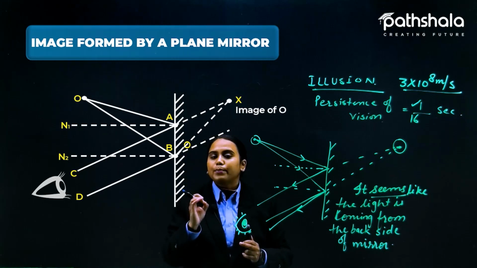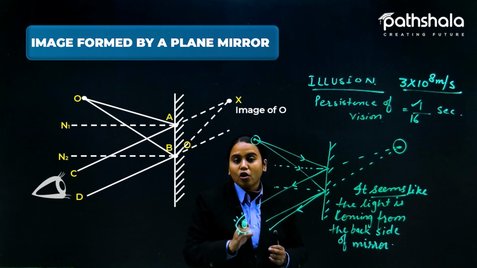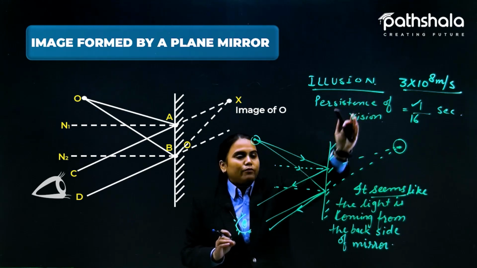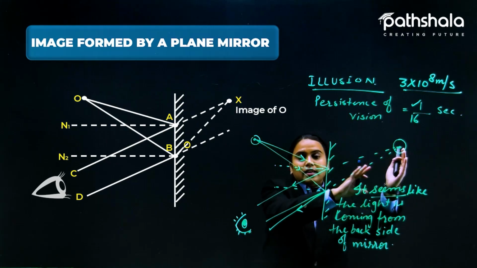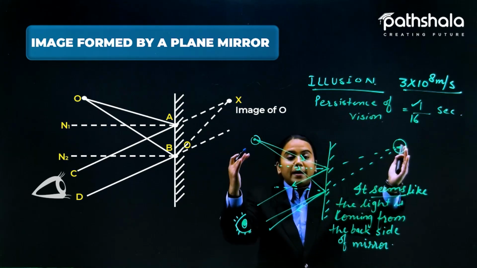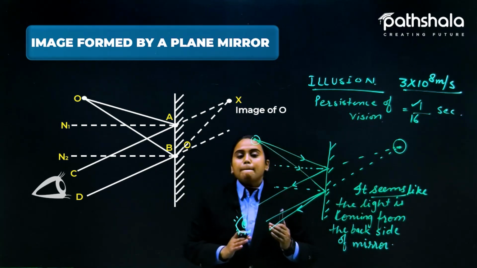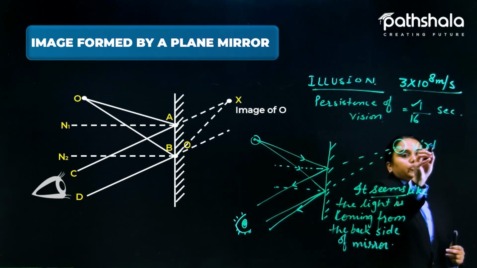And that is all because of your brain, not just because of your eyes. Because of this and the speed of light, we are able to see the thing which is not here but there, considering that the light is coming from the back side of the mirror. That makes it a virtual image.